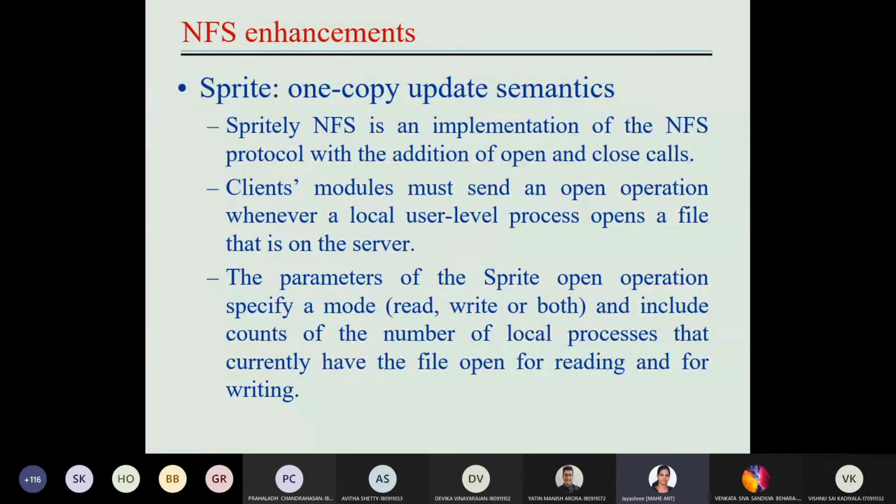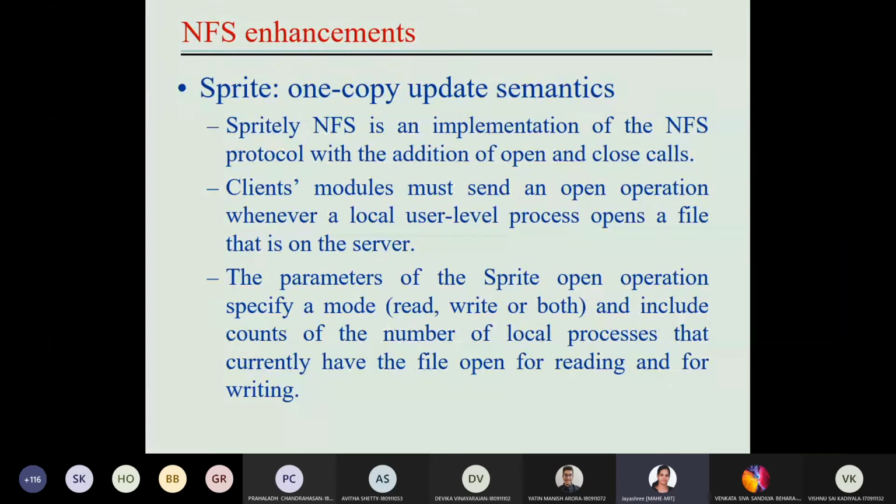One copy update means there will be multiple copies of data, like cached copies, but the user will think that they are modifying the same copy of the data, even though there are cached copies in multiple systems. That is what one copy update semantics tells about.